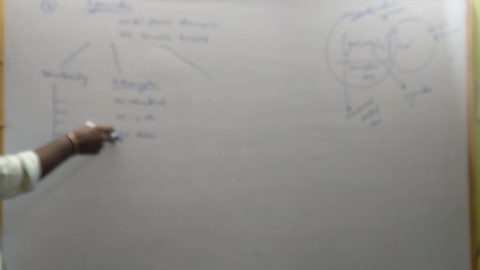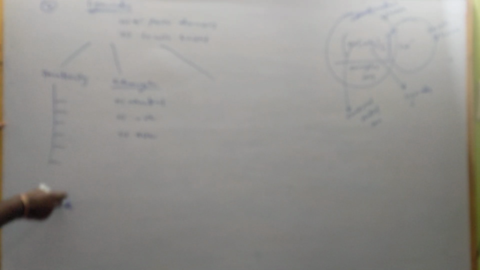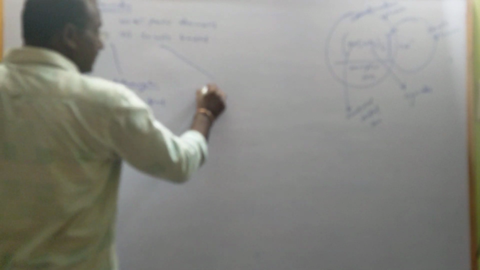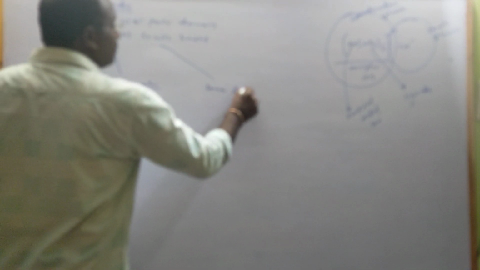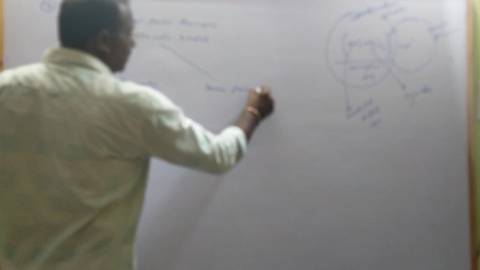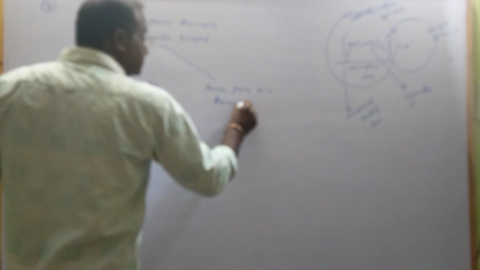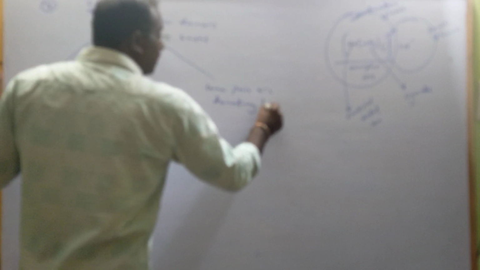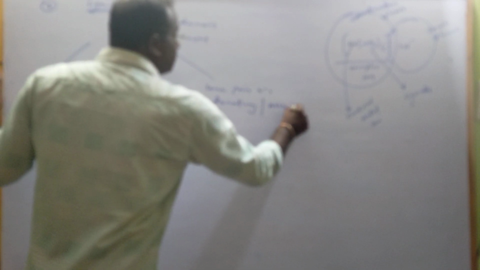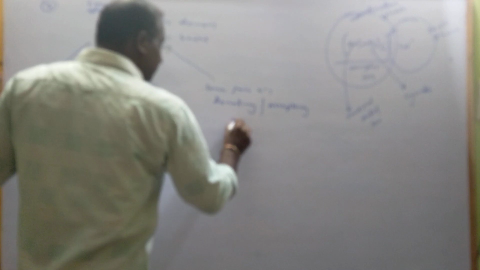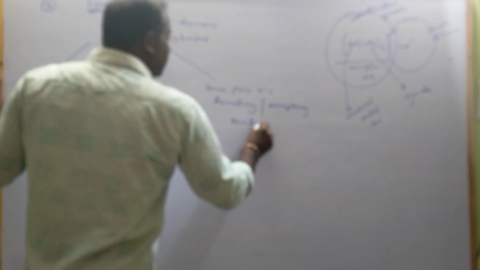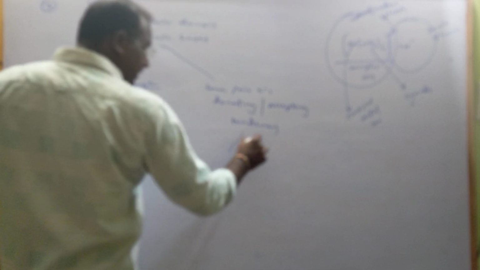Based on the denticity, there are different types; we will discuss that later. And based on the lone pair electron donating or accepting tendency, ligands are of 2 types.